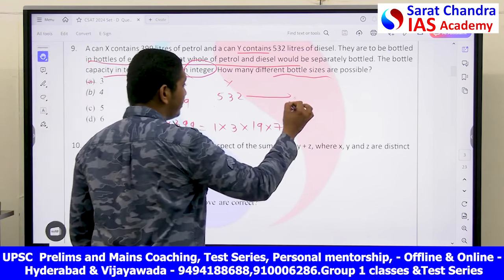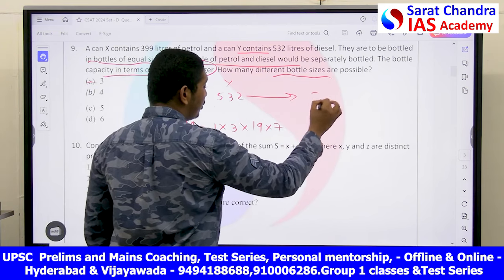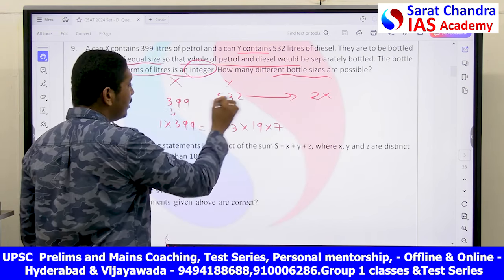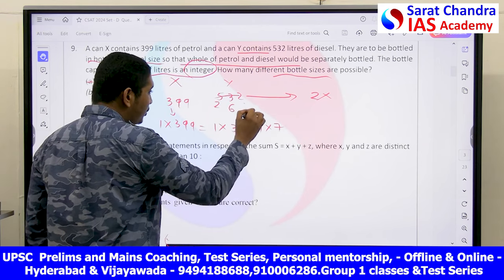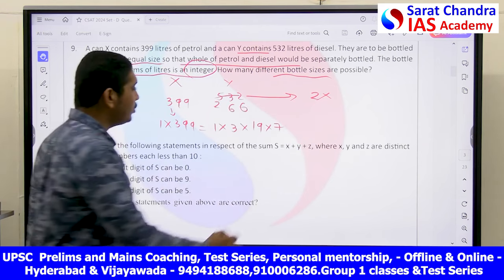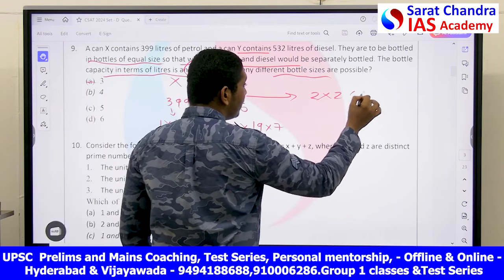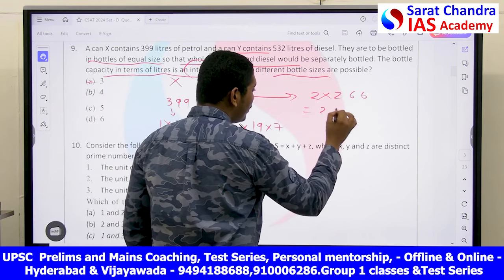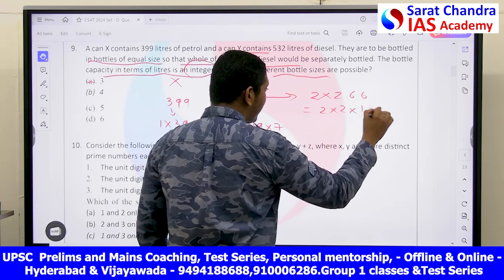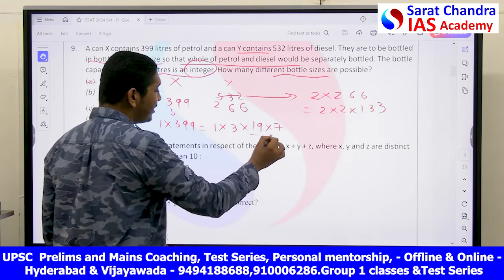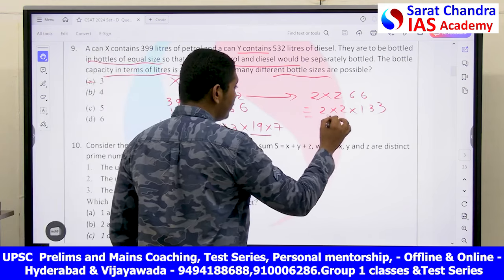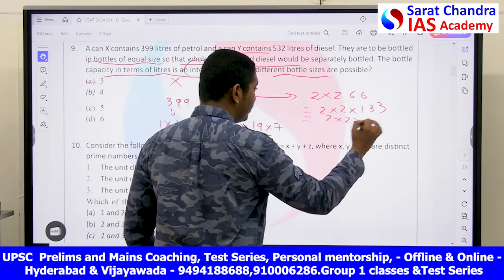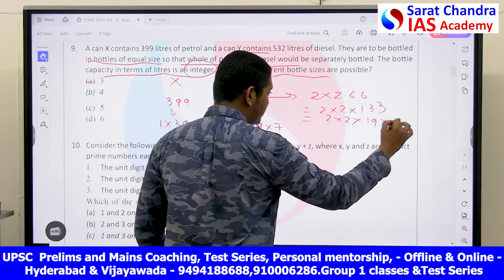Let's take 532 again. 2 2s 4, 2 6 12, again 2 6 12, so you will get 266. You can write this as 2 into 133. We already know that 133 is equal to 19 into 7. So this is equal to 2 into 19 into 7.